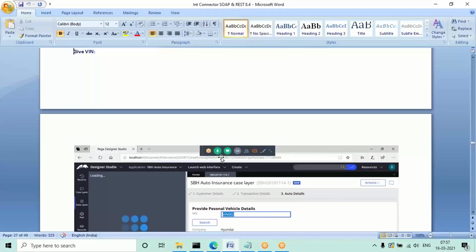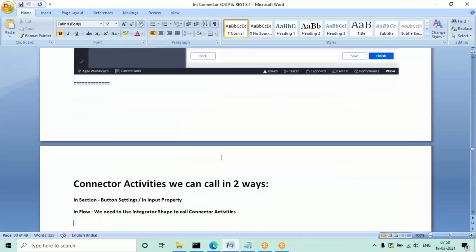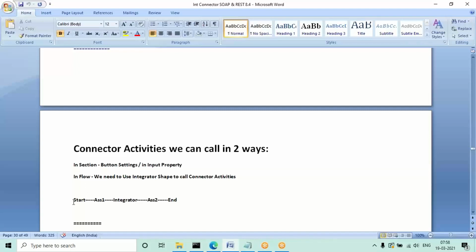So like that, any service you want to consume, the only additional thing is that we need to define this connector activity, and in that connector activity configure the request parameter and response parameter and connect SOAP. If you are calling in the same page, either in input property or in button settings you have to call the connector activity. If you want to get the response in a separate page, we need to call it in the flow. Like this, in the flow structure, at the time of input assignment, in the integrator shape settings you have to call the connector activity. Then in the second page it will display the response if the input matches for the particular input.